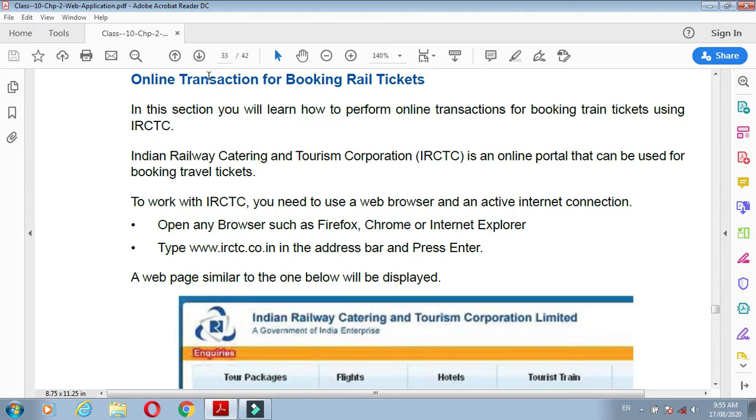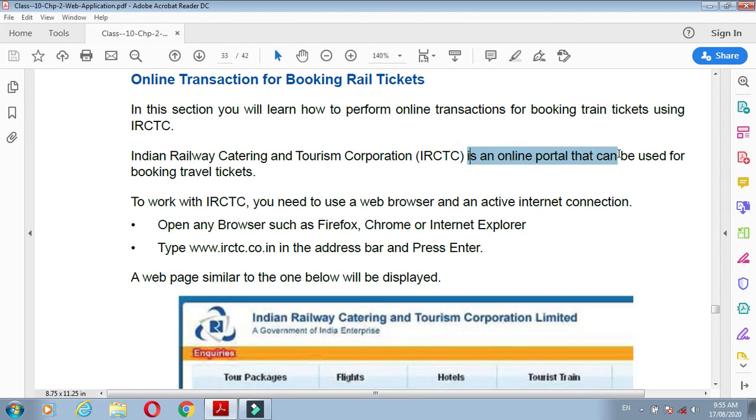Now, online transactions for booking rail tickets. How can you book your rail tickets online? For booking railway tickets, which website are you using? IRCTC. In this section you will learn how to perform an online transaction for booking train tickets using IRCTC. IRCTC means Indian Railway Catering and Tourism Corporation.